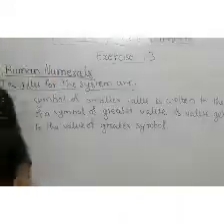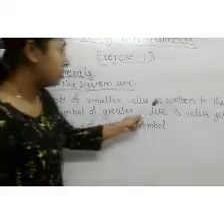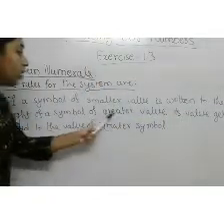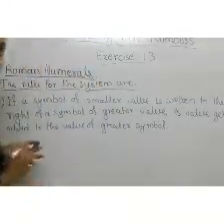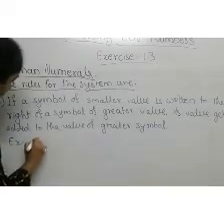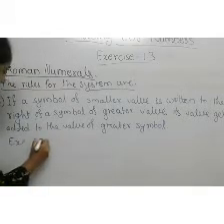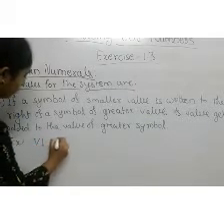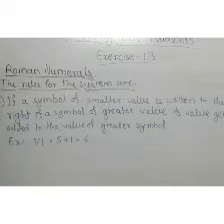Students, our third rule is, if a symbol of smaller value is written to the right of a symbol of greater value, its value gets added to the value of the greater symbol. For example, I write 5, and on the right side I write 1. We get 5 plus 1 equals 6.